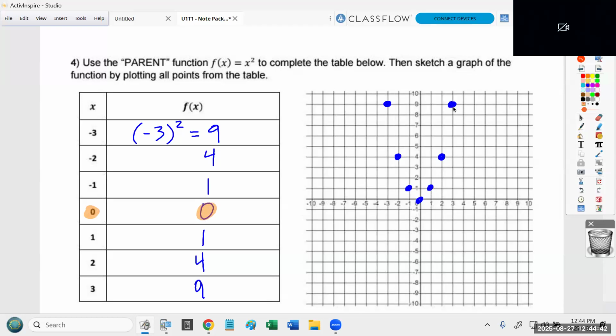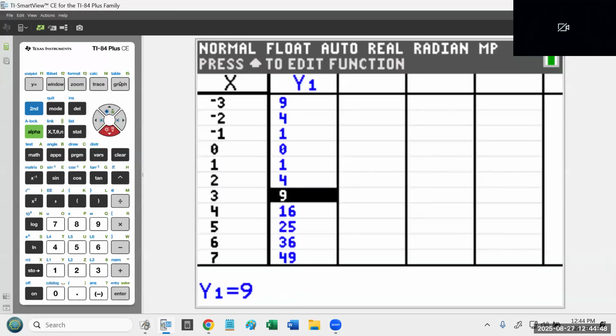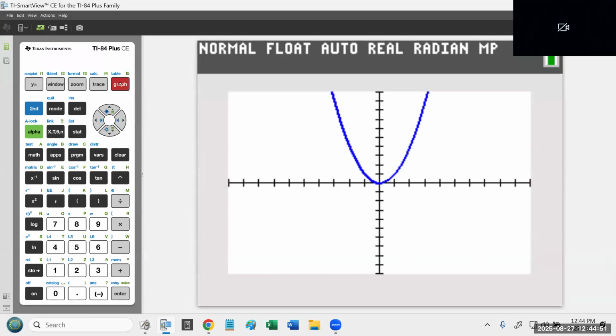And you end up with this curve. And by the way, if you're looking at these points and you're wondering, how am I supposed to connect those dots? Remember, you can always hit graph and look at the thing that you're trying to create. Okay, and you can see it's like this upward facing curve.